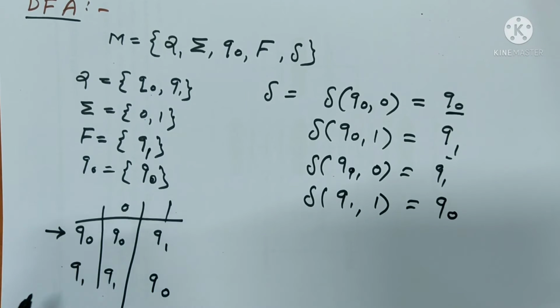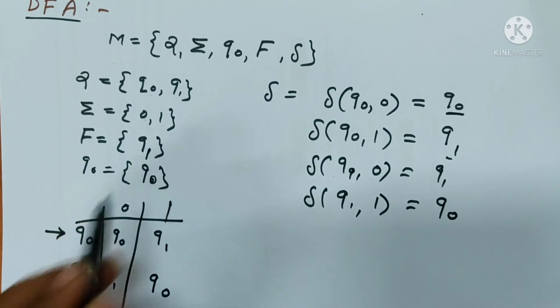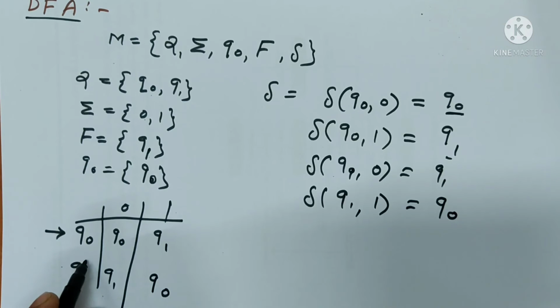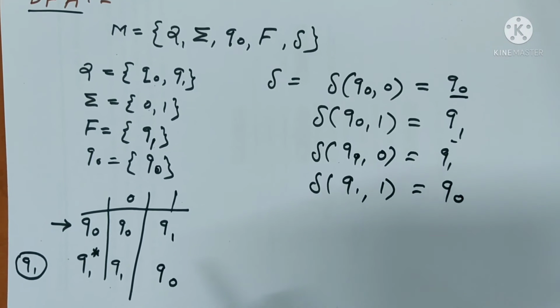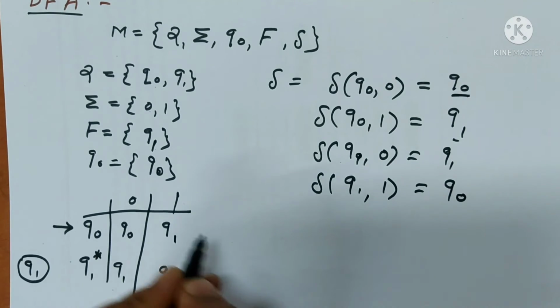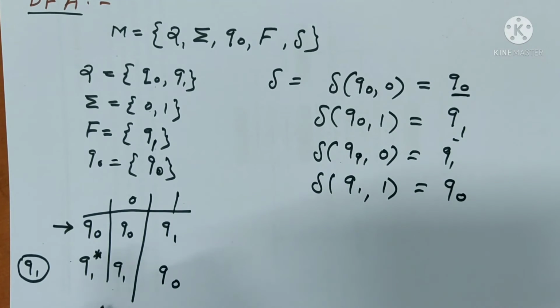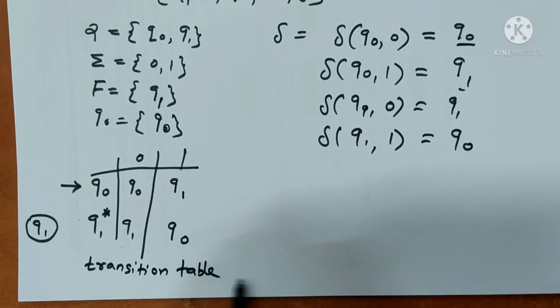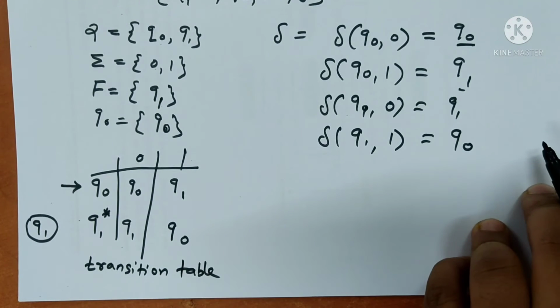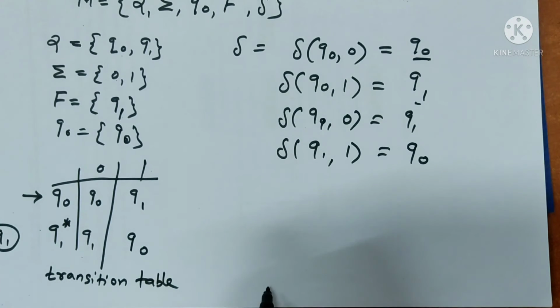So this is your initial state, and this is our final state. The final state is shown with a star, or as Q1 with a circle mark. We represent the final state both ways. Okay, so this is a transition table.